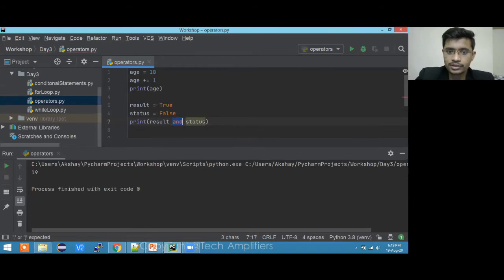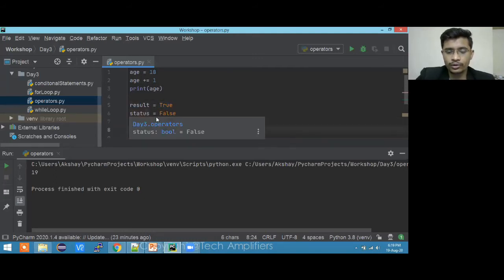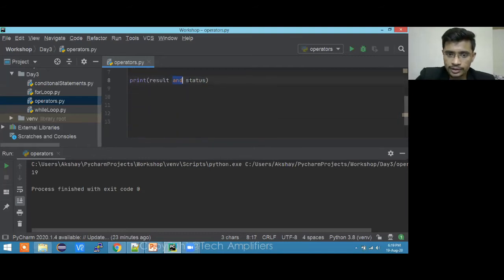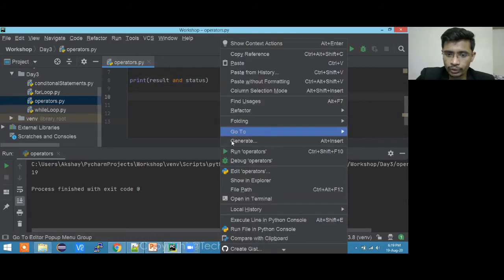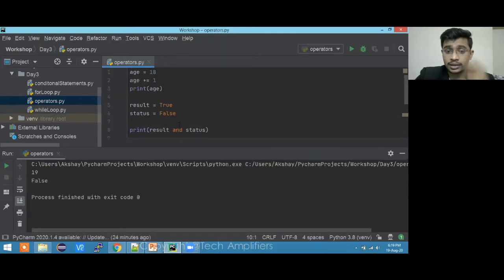Since it came up, just take a note of it: Python is case sensitive. If I do it like this, result, whose value is true, and status, whose value is false, and I do a logical AND between them, then true and false will give you the false value. This is how to check the condition or the boolean value in a particular scenario.